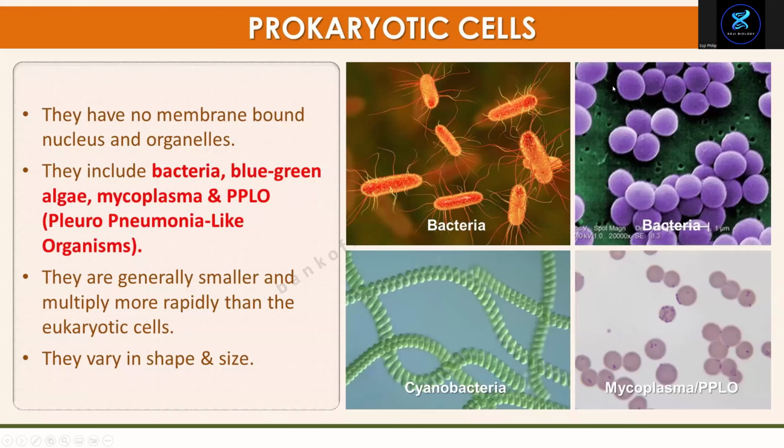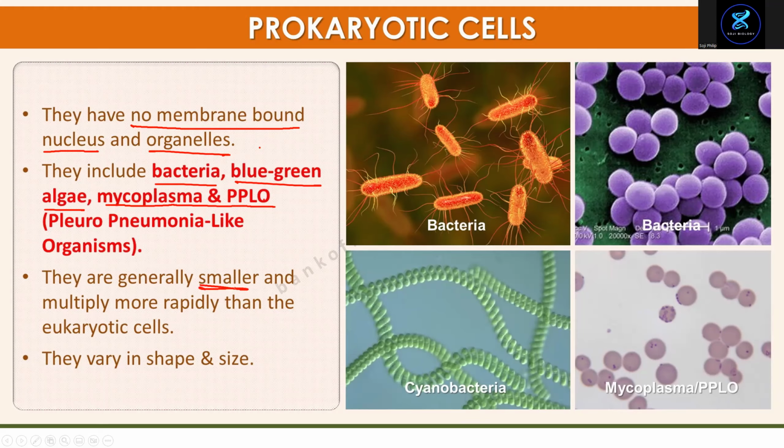These are prokaryotic cells. What are the features? They have no membrane-bound nucleus and organelle, meaning no nucleus and no membrane-bound organelle. Examples: bacteria, blue-green algae, which are cyanobacteria, mycoplasma, and PPLO. That's the expansion of PPLO: pleuropneumonia-like organism. The slight difference between them we'll do later, in another chapter. They're like mycoplasma.